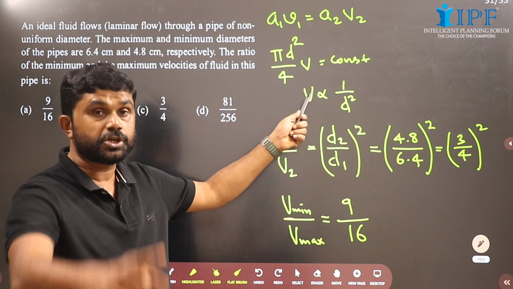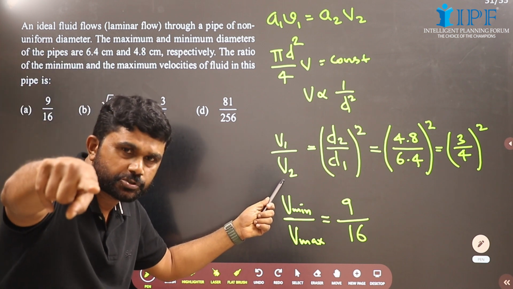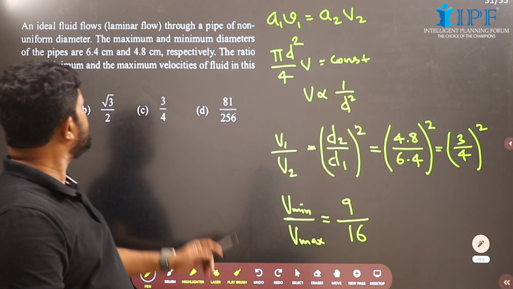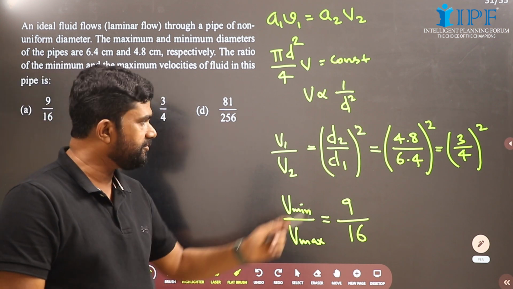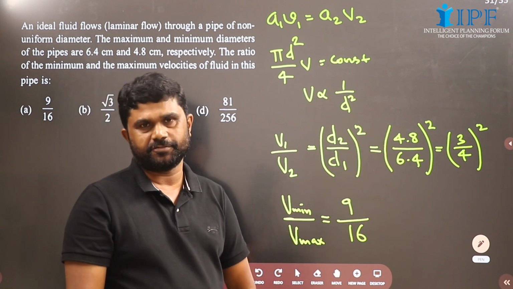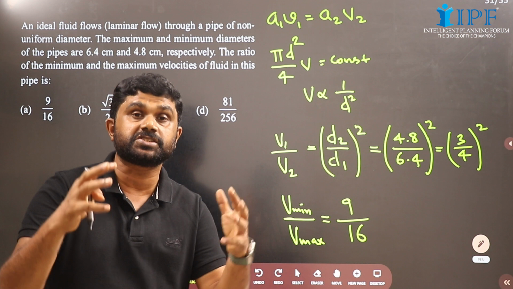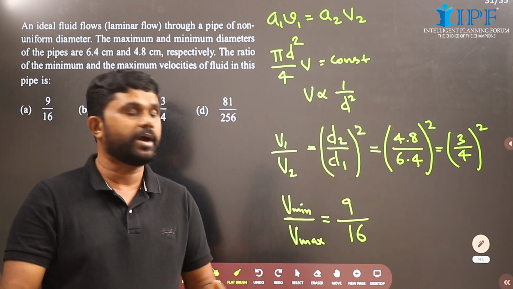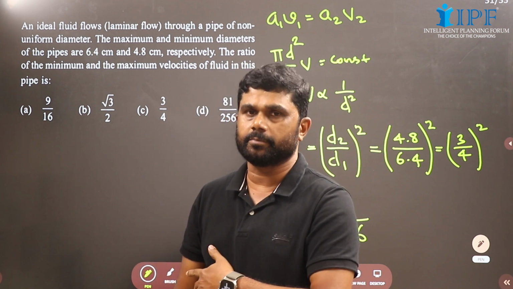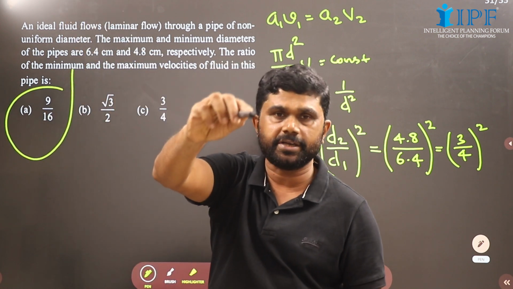So V is proportional to 1 by d square. So V1 by V2, as it is inversely proportional to the square of the diameter, will be (d2 by d1) whole square. The diameters are 6.4 and 4.8, so d2 by d1 is 4.8 by 6.4, which is 48 by 64. As it is a ratio, you can divide easily by 16, so it is 3 by 4 and its square will be 9 by 16. Now the velocity is maximum where the area is minimum. We have to find the ratio of minimum to maximum velocity and it is 9 by 16.